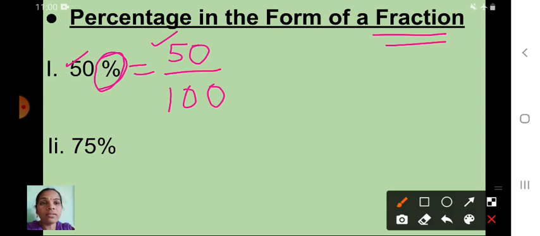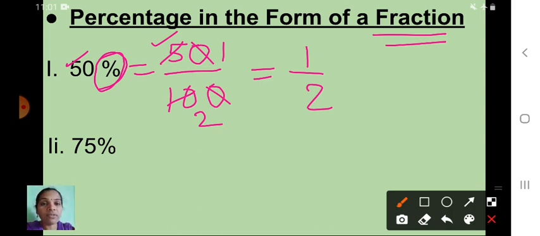Now you have to think here children, here we can simplify this fraction, isn't it? 50 upon 100. So this 0 we can cut. Next one is what? 5 and 10. Can you get any common factor here? Very good, 5 is the common factor. So 5 ones are 5, 5 twos are 10. That means 1 upon 2. 50 percentage is equal to what is the fraction form? 1 upon 2. I hope you understood this one.